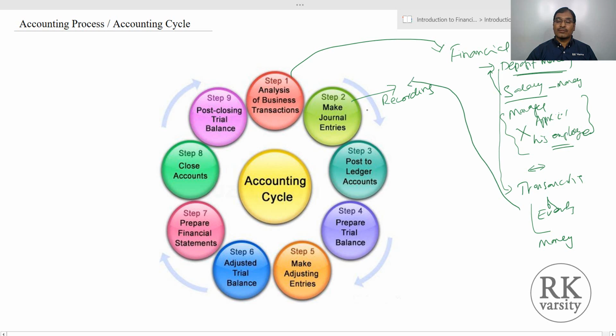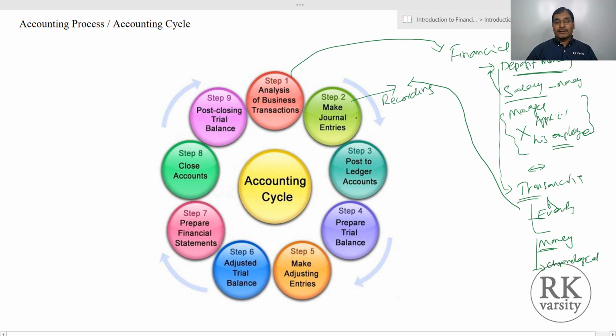This is what we call recording. In recording, we record all the transactions and events measured in terms of money and in chronological order. When we say chronological order, as and when they occur, those are recorded here.